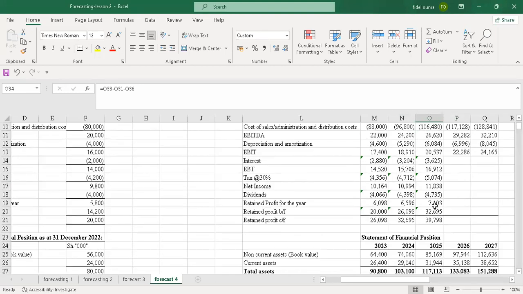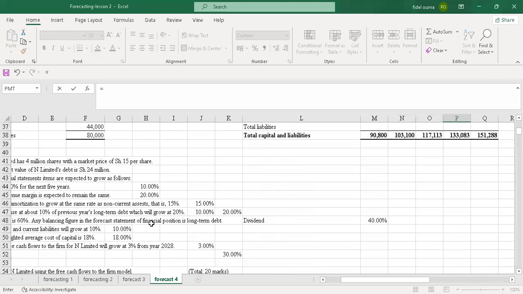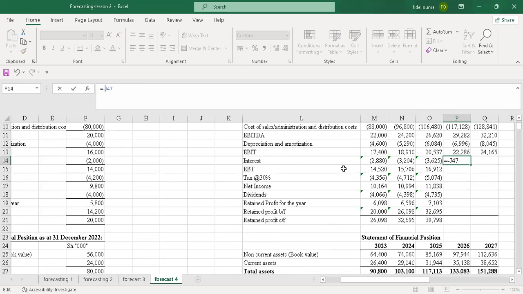So I'll take the 37,115, then take the 10% of it, because interest was 10% of the previous year. So I'll take 10%, but I'll put a negative sign here because I want the interest to be negative.